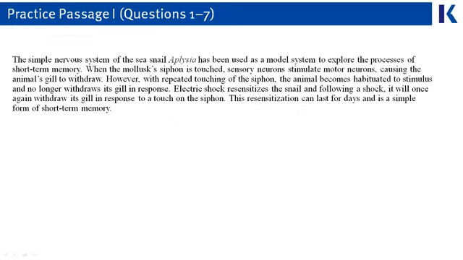It looks like we have some kind of snail here, and we're basically poking the snail to see what happens. When the snail's siphon is touched, it looks like the snail uses motor neurons, and the gill ends up withdrawing. However, we get a change keyword here. If you continue to poke this poor snail, repeated touching of the siphon, eventually the animal becomes habituated to the stimulus. That's a word we haven't heard yet, so we'll see the passage to find that. And it looks like what habituated means is the snail no longer withdraws its gill in response.